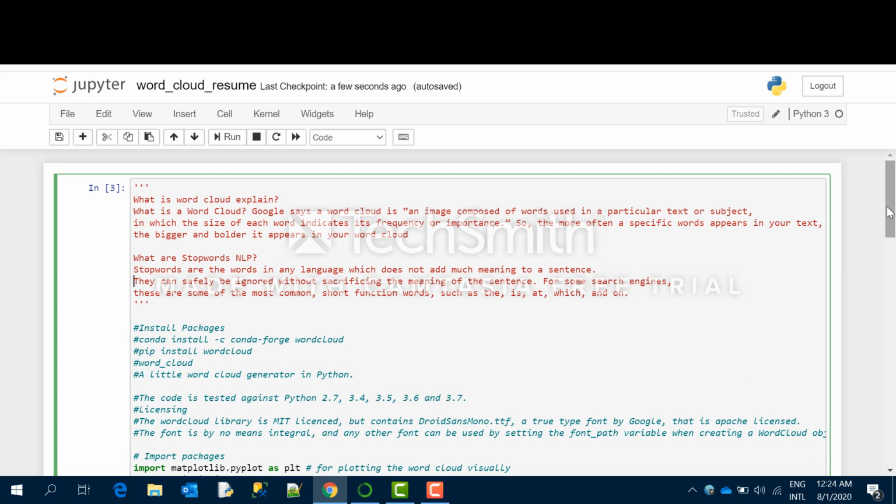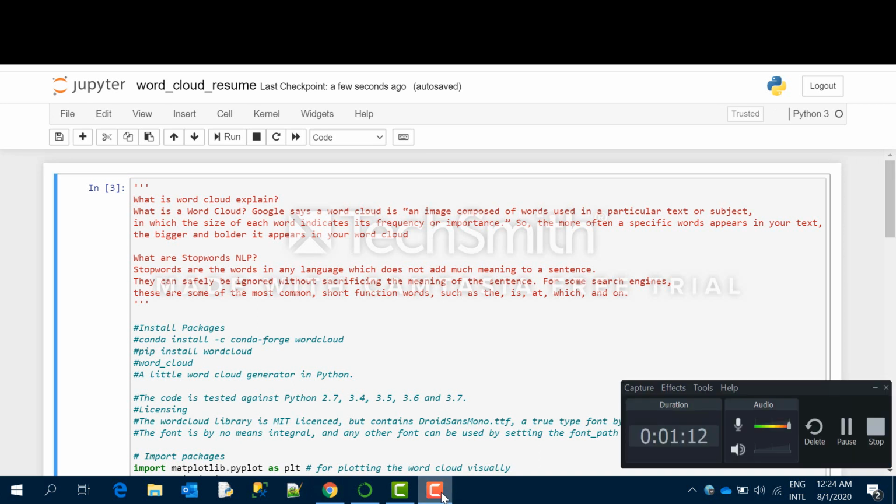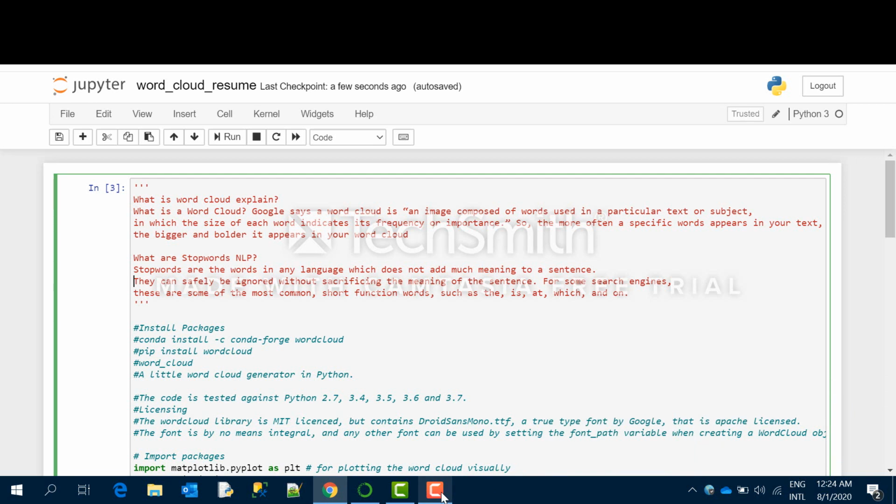So first things first, I will tell you what a word cloud is. A word cloud is a visual representation of a text file where the most frequent word in your text file, the word which is mostly used, will come in a bigger format, and the least used word will come in a smaller format. So by seeing that particular word cloud, you will understand which words are more important or mostly used in your text, and you can analyze some text very quickly.